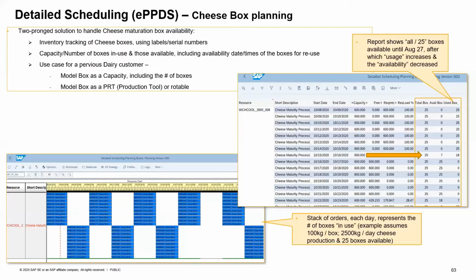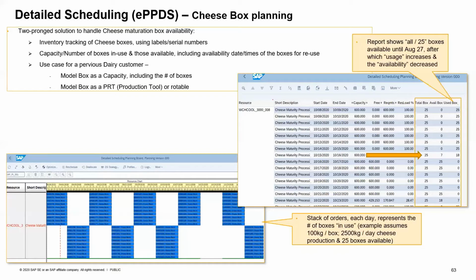These production resource tools work in tandem like tools that are available for a particular machine or a resource, and you have the ability to track their usage on a day-to-day basis, on an order-to-order basis. The inventory of the cheese box itself can be managed using serial numbering or labeling requirements that we get within SAP. So there are different ways in which this requirement can be handled.